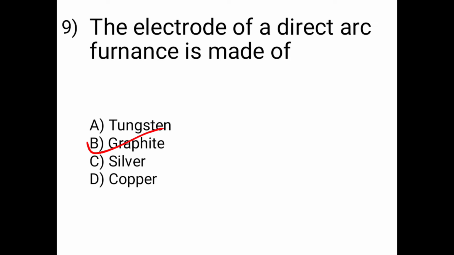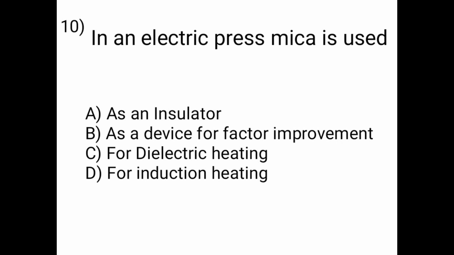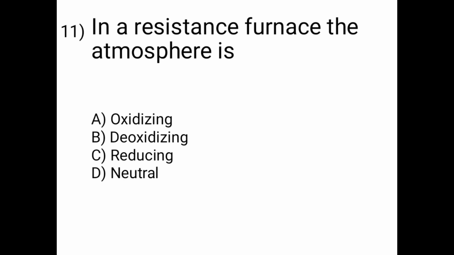Option B is correct. Then next question: in an electric press, mica is used as an insulator, as a device for power factor improvement, for dielectric heating or for induction heating. So option A is correct. In an electric press, mica is used as an insulator. Then in a resistance furnace the atmosphere is oxidizing, deoxidizing, reducing or neutral. So in a resistance furnace the atmosphere is oxidizing.